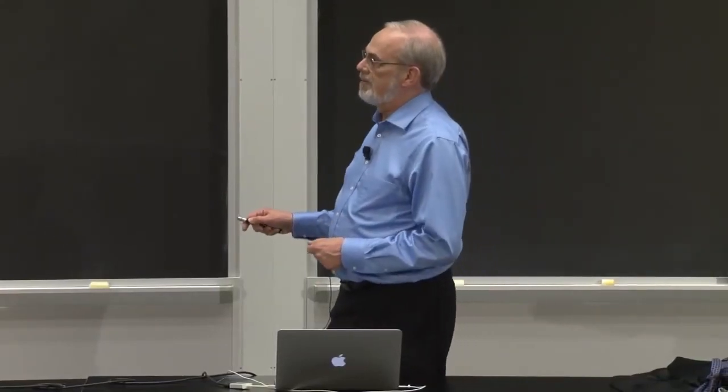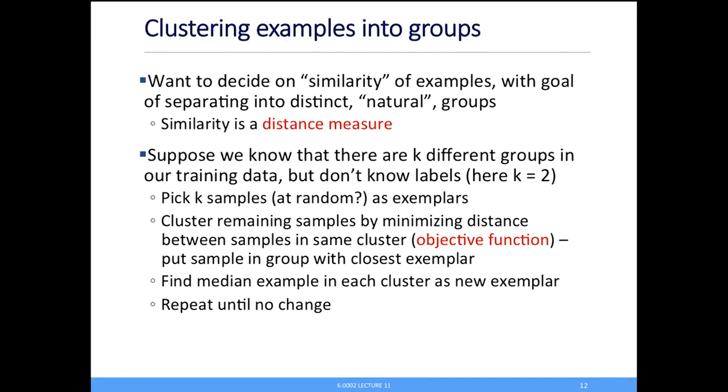It's a very standard way, and it works basically as follows. If all I know is that there are two groups there, I'm going to start by just picking two examples as my exemplars. Pick them at random. Actually, at random is not great. I don't want to pick two close to each other. I'm going to try and pick them far apart. But I pick two examples as my exemplars. And for all the other examples in the training data, I say, which one is it closest to?